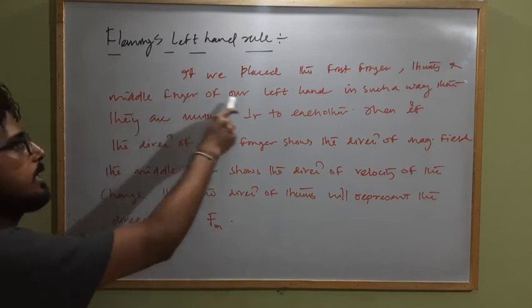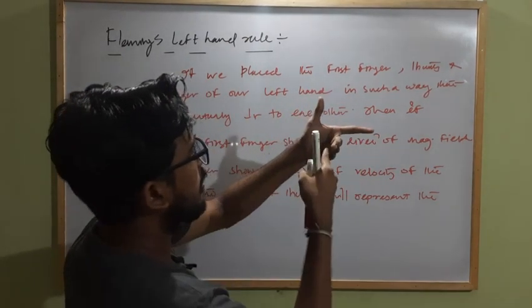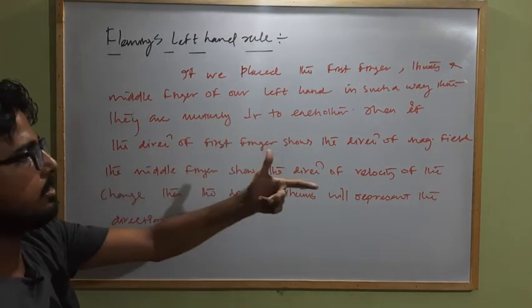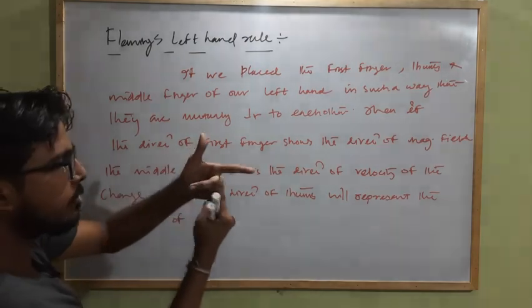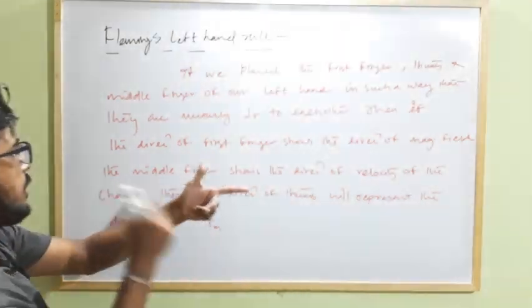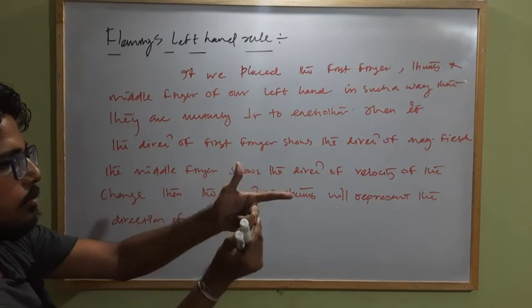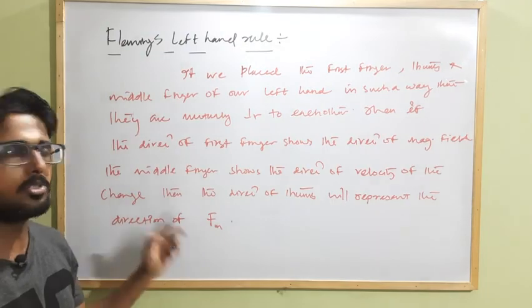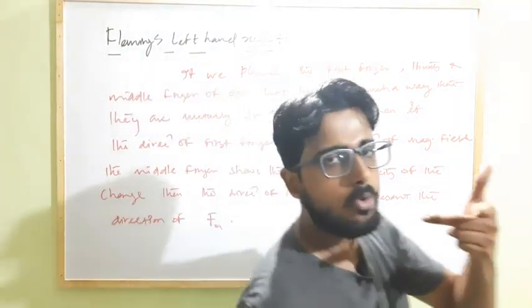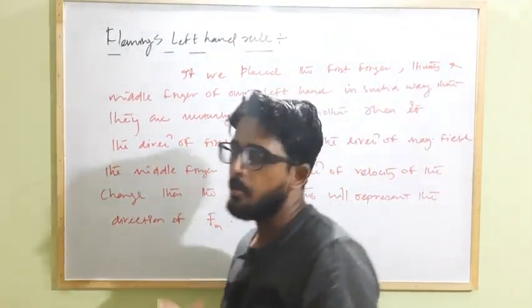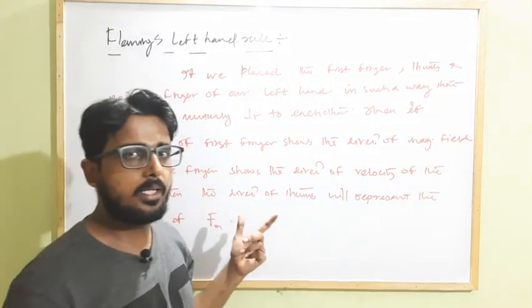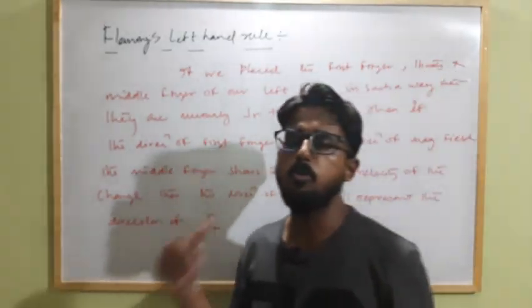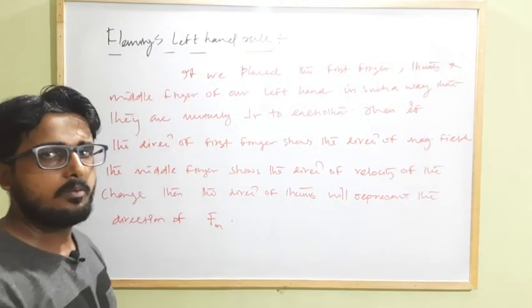This is known as what? Fleming's left hand rule. If we place the first finger, thumb and middle finger of our left hand in such a way that they are mutually perpendicular to each other, then if the first finger shows the direction of magnetic field, the middle finger shows the direction of velocity of the charge, then the thumb will represent what? The direction of magnetic force. We can use Fleming's left hand rule to find out the direction of magnetic force when a charge is moving in an external magnetic field, or else we can apply the right hand thumb rule or right hand palm rule to find out the direction of magnetic force. Clear?